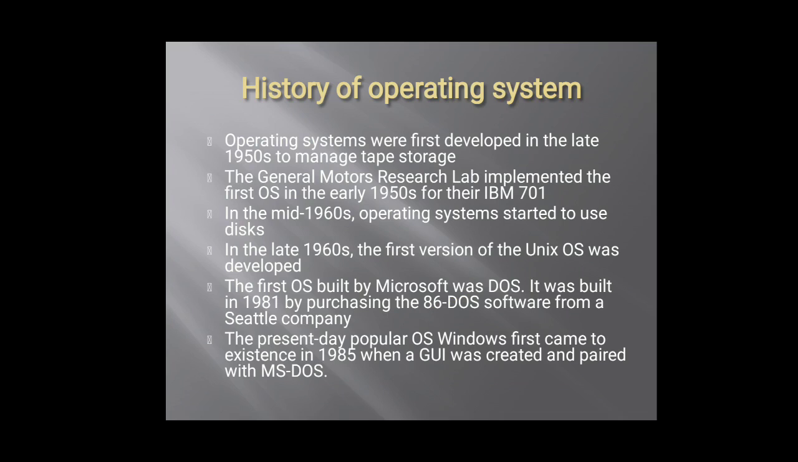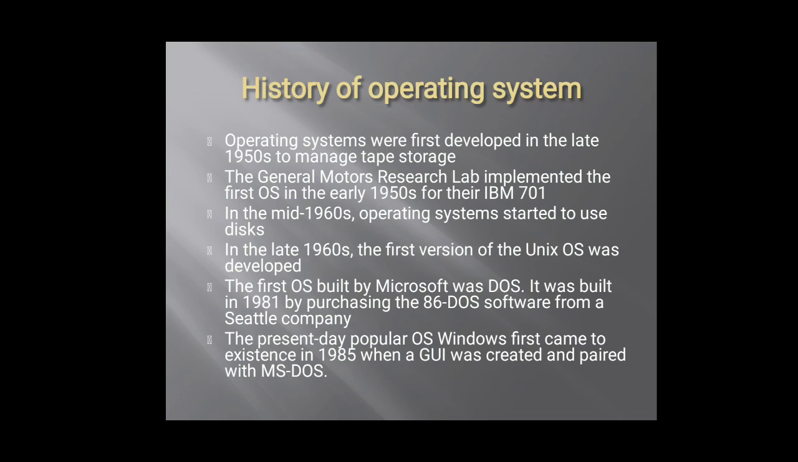In the 1950s, the General Motors Research Lab implemented the first OS, for their IBM 701. This is the first model developed by General Motors Research Lab, which implemented the first OS in the 1950s. In the mid 1960s, operating systems started to use disks.